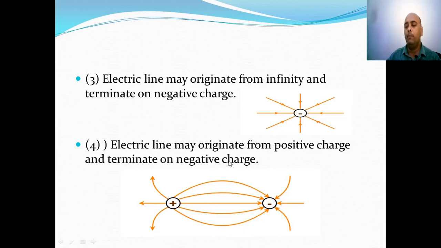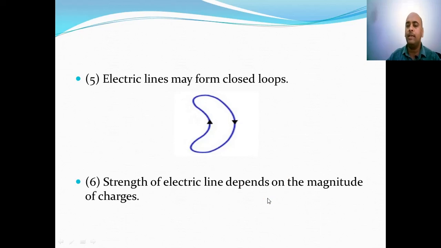Electrical line may originate from positive charge and terminate to the negative charge. And the fifth is that electrical line may form closed loops. It is this property of electric field which is most commonly used for antenna radiating system.